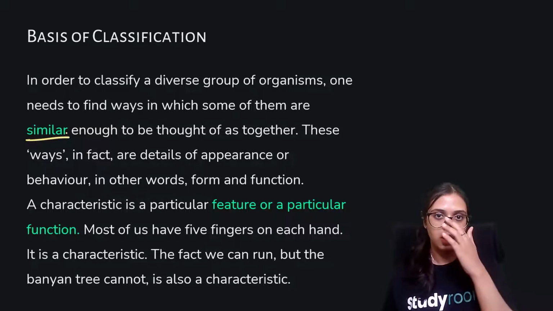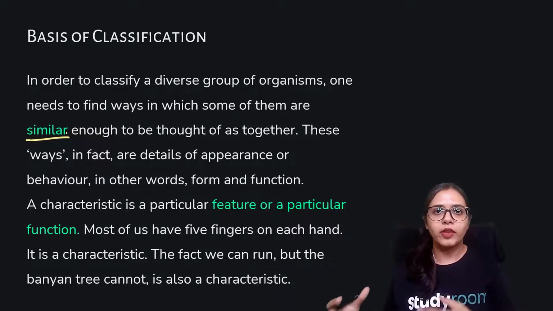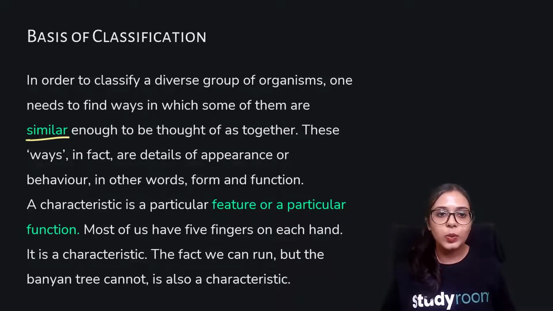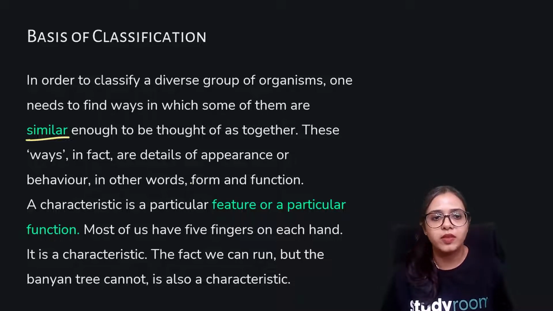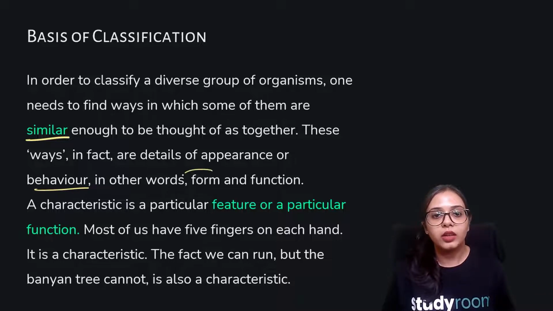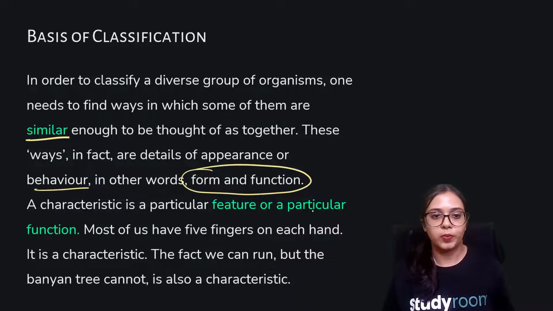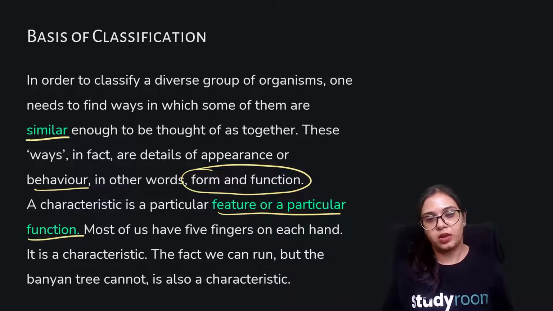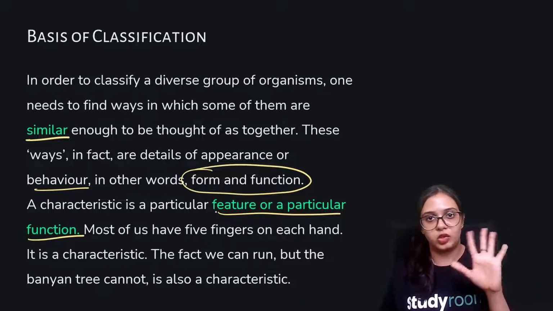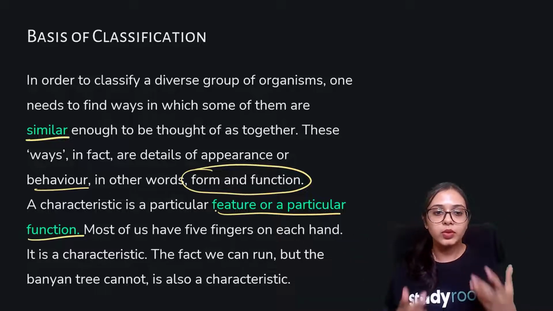On the basis of classification, we know that there has to be some characteristic, some feature that is similar in, say, 2, 3, 4, 5 groups of organisms in order to club them into one category. These may be some detail of appearance, some function, or even some behavior. So, in other words, they could be form and function. A characteristic is a particular feature or function that may be related to its structure, its appearance, or more often its function. Like most of us have 5 fingers on each hand. So this is a characteristic.